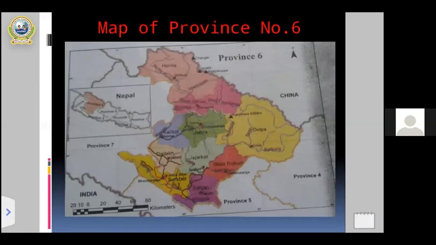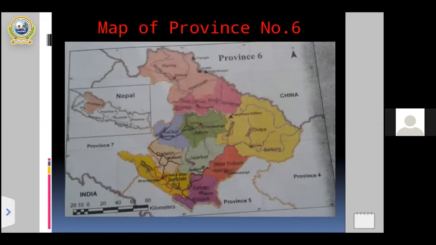In 6 also, you can see a map on the screen. The importance of the map is to know the different names of districts. You can see West Rukum, Salyan, Jajarkot, Dailekh, and Dolpa. These are some names of districts occupied by province number 6.